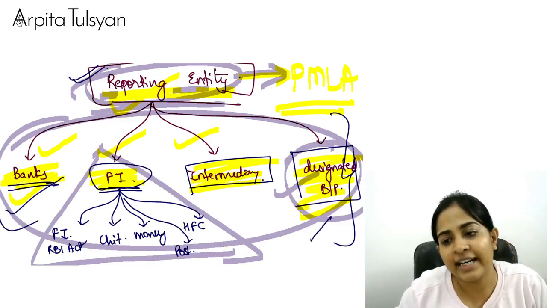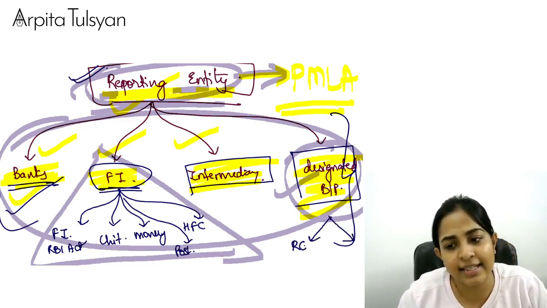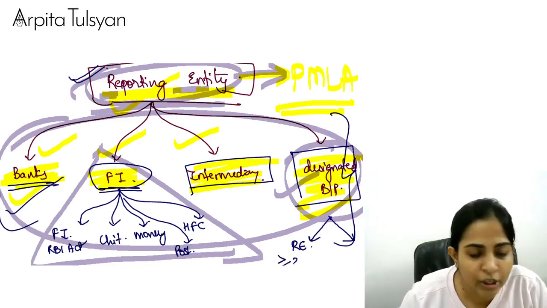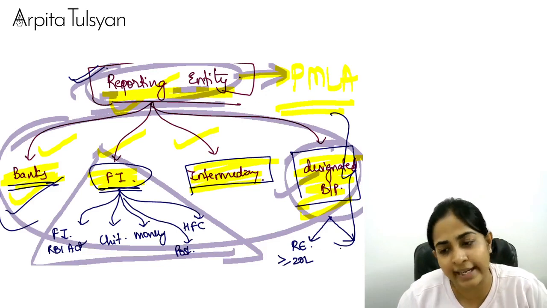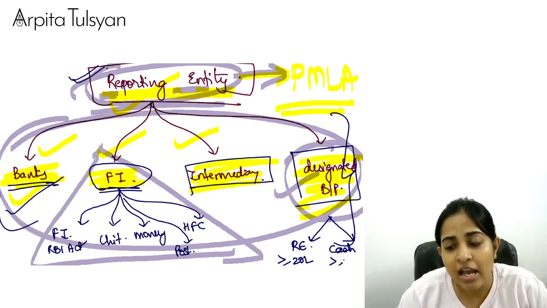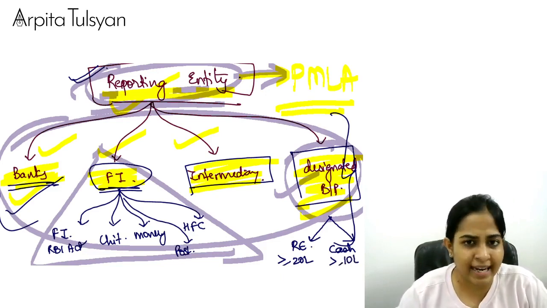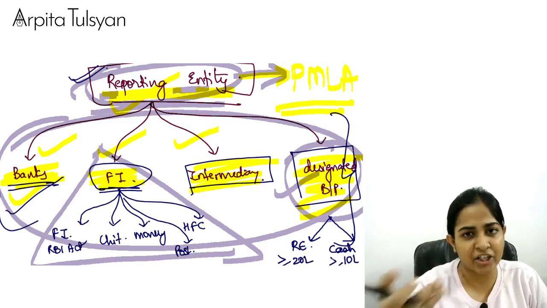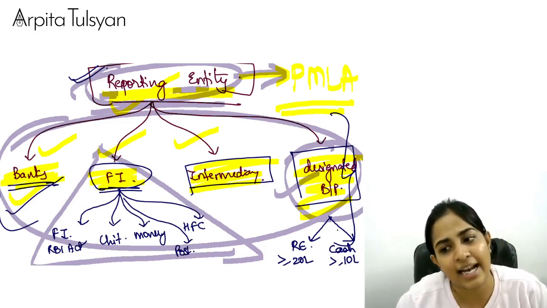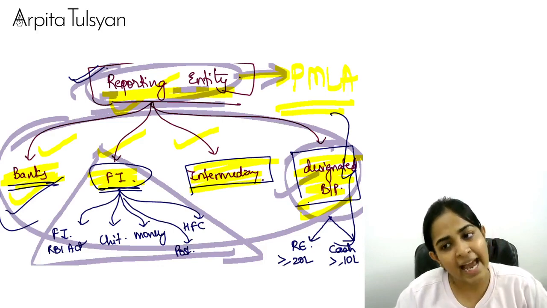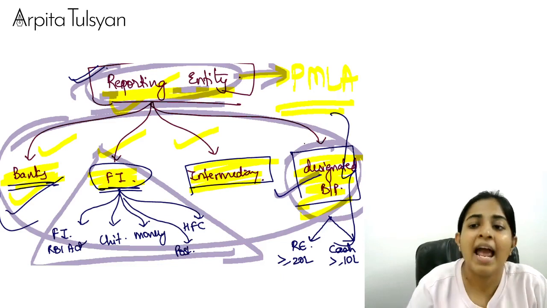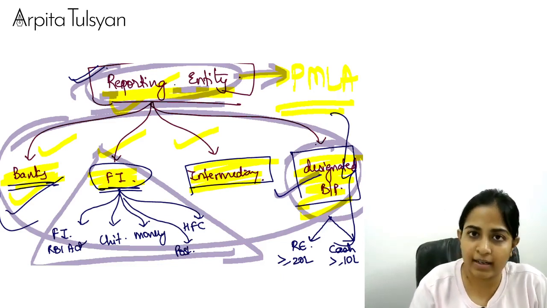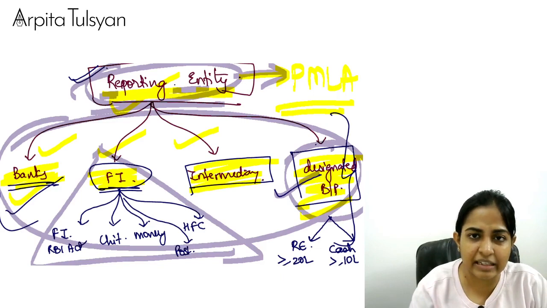So two things we studied in this designated business or profession is, one is real estate agent whose annual turnover is more than or equal to rupees 20 lakh, or the person who is dealing in precious stones, metals, etc., and who has done some cash transaction with his customer, generally a single transaction done in cash of more than or equal to rupees 10 lakh, or if linked transaction which is relating to a single person only, linked transaction of more than or equal to rupees 10 lakhs in cash, then he will become a person who is carrying out designated business or profession, and that person will be a part of this reporting entity. I hope I'm very, very clear with this.